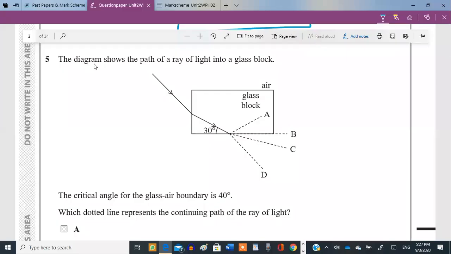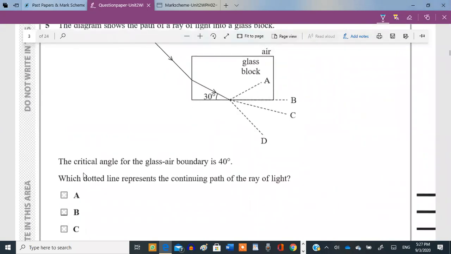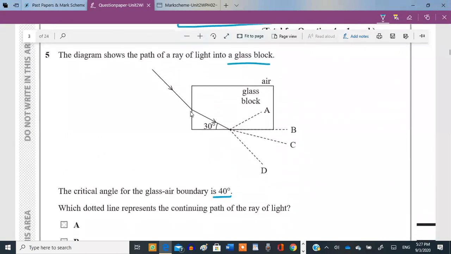Understand? Now, the diagram shows paths of rays of light into a glass block. This is your glass block over here. This is air. Now, the critical angle of the glass-air boundary is 40 degrees. Okay, glass-air boundary, critical angle. For this, you'll first need to understand what reflection is, what incident and refraction is. So if, for example, this is our glass surface, normal to the surface, we draw an imaginary line which is called the normal. It is at 90 degrees. This line is called normal.